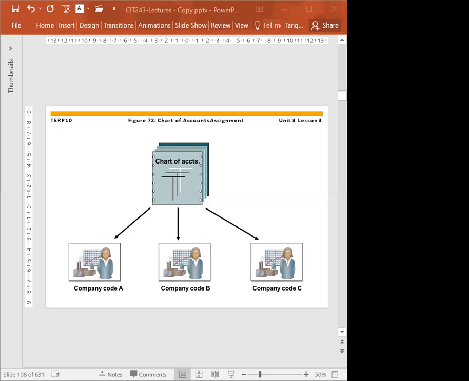In the operating chart of account, we usually post daily transactions, daily expenses. The transaction could be an expense or it could be revenue. And the same information will be shared in controlling. So whether it's an expense transaction or a revenue transaction, we are making it in finance, but it will be shared at the same time in controlling as well.